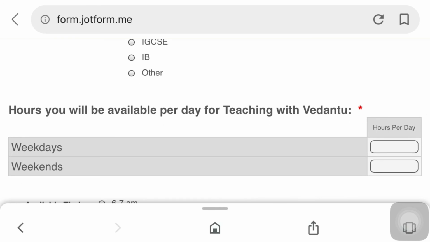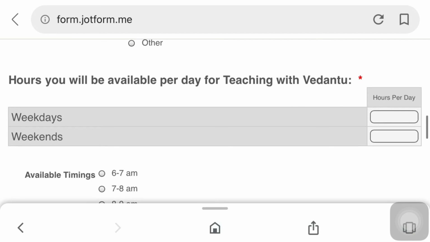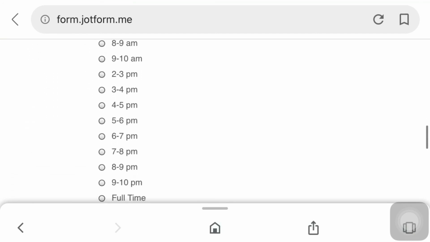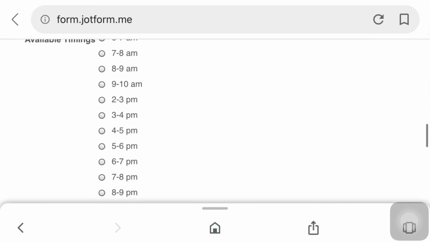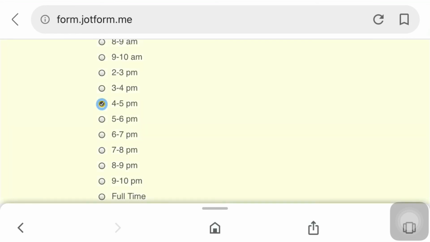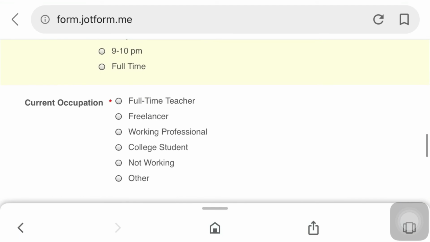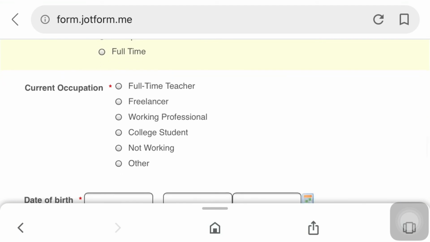Next, hours you will be available per day for teaching with Vedantu. So a minimum of 4 hours you need to be available with Vedantu. You need to mention it; if you are available more than 4 hours, you can mention that there, and weekend hours also. And they are giving many options for available timing. So there is no fixed time you need to follow as in a school; you can go for morning 5 to 8, morning 8 to 10, like that. So there are multiple times as per your availability, and you can select multiple times also.